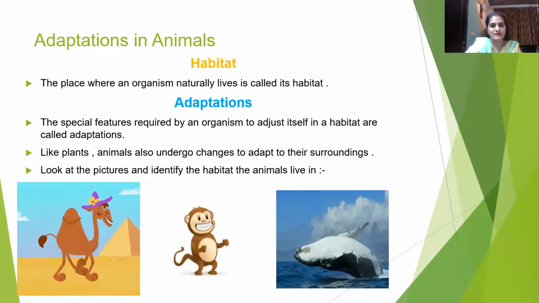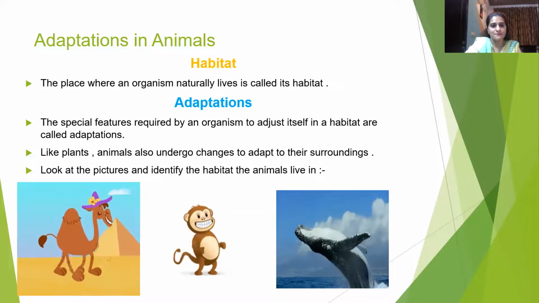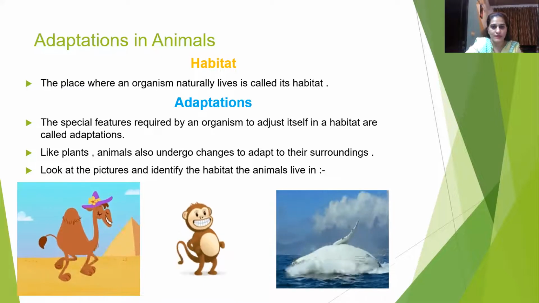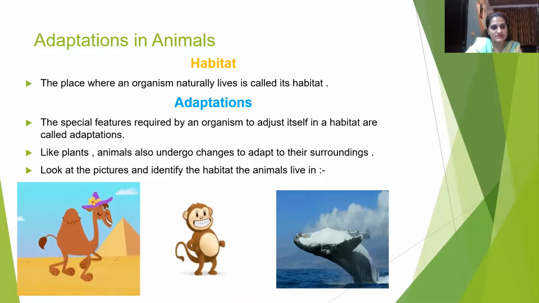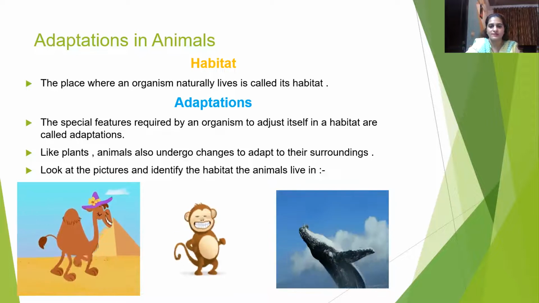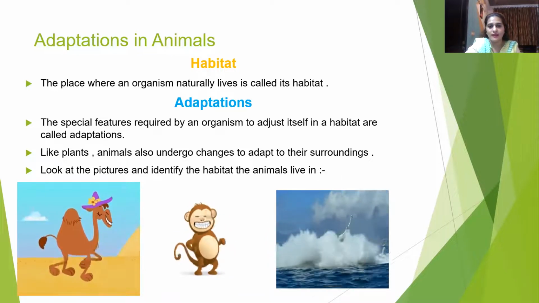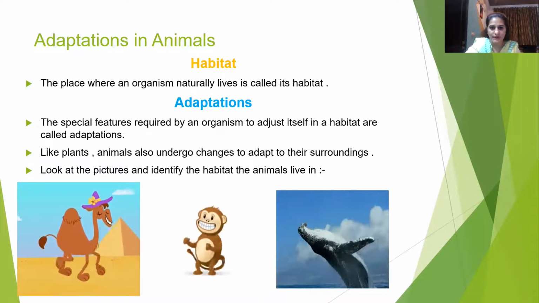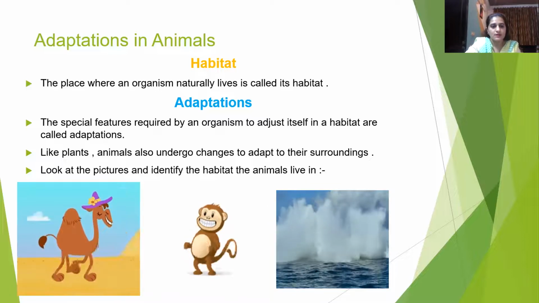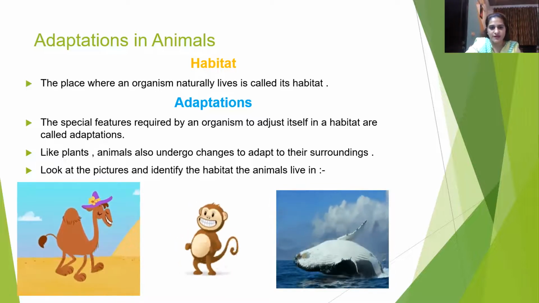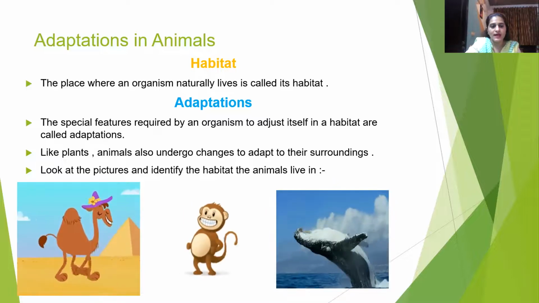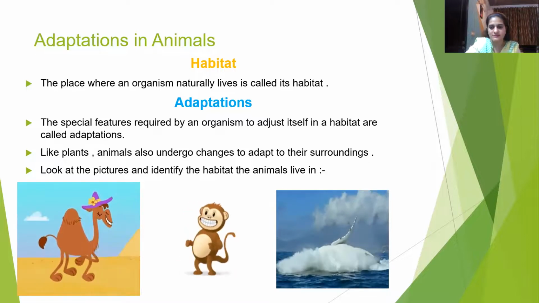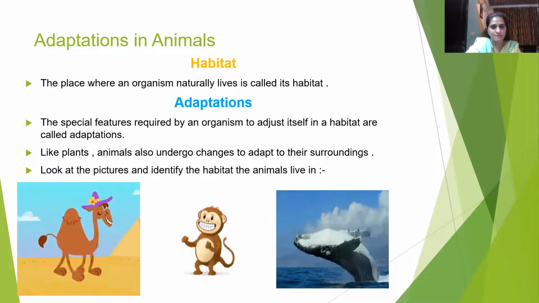So first we will be studying what is the habitat. The place where an organism naturally lives is called its habitat. Adaptations are the special features required by an organism to adjust itself in a habitat. Like plants, animals also undergo changes to adapt to their surroundings. Look at the picture and identify the habitat. So the habitat of the camel is desert, and for monkey it is trees, and here it is the aquatic animal shown in the picture.